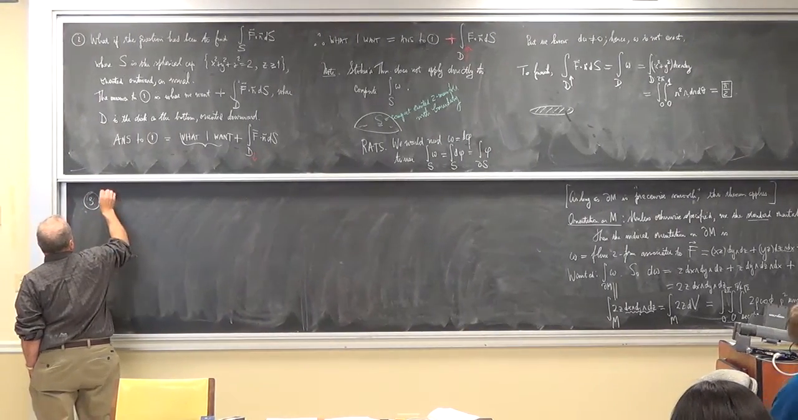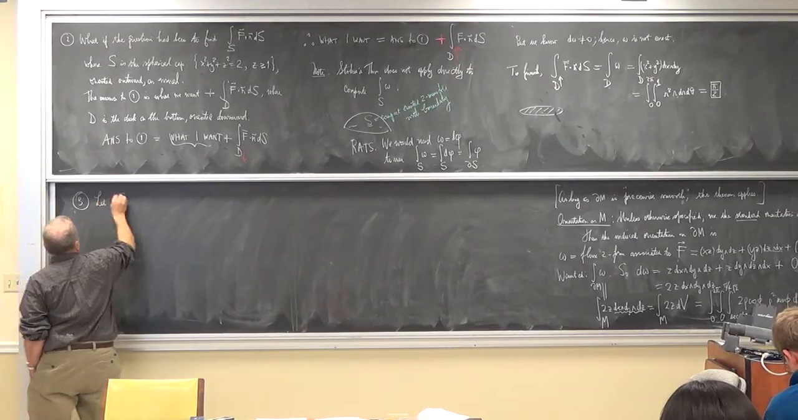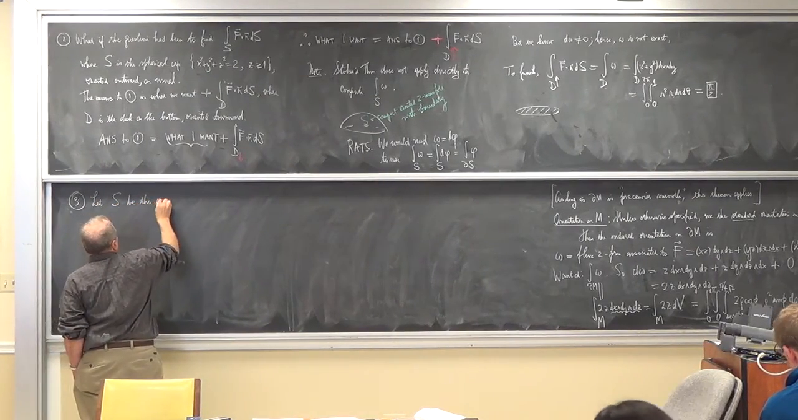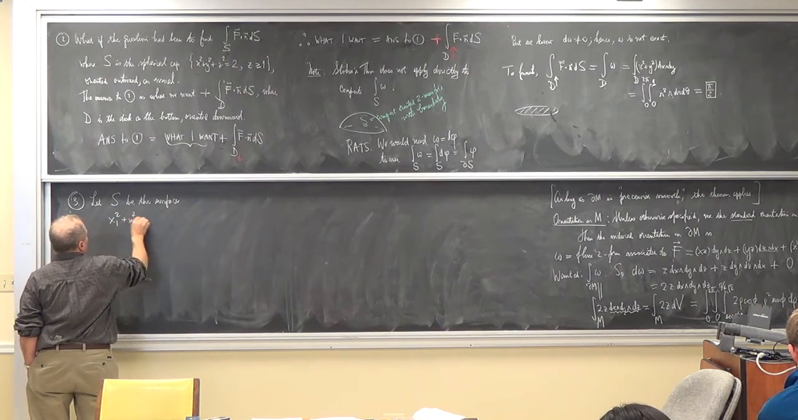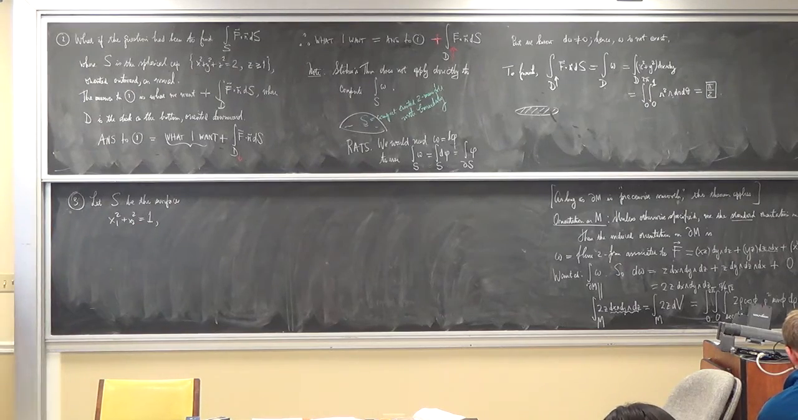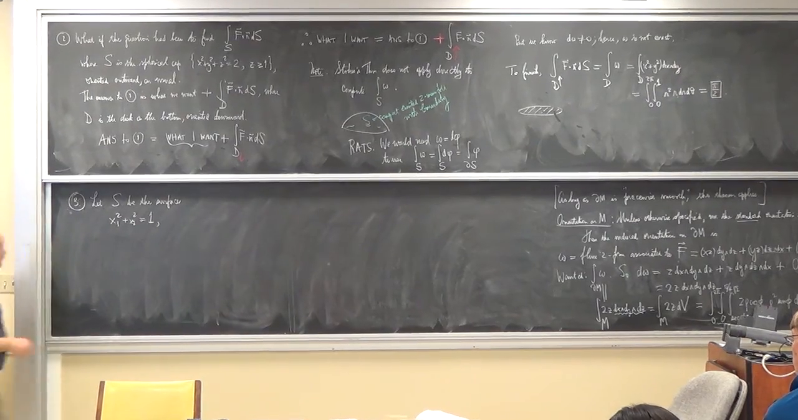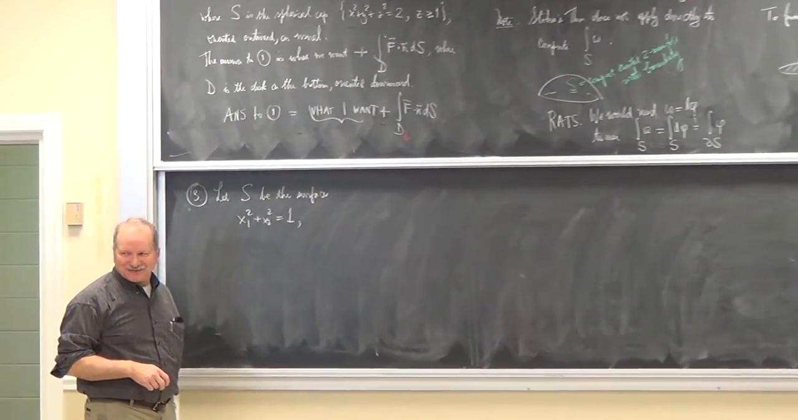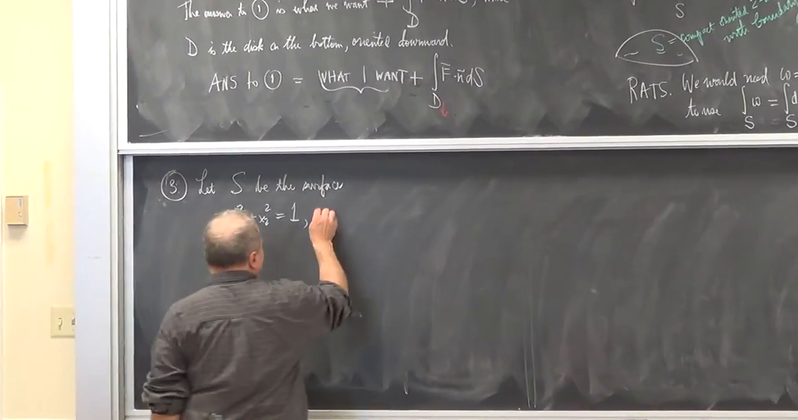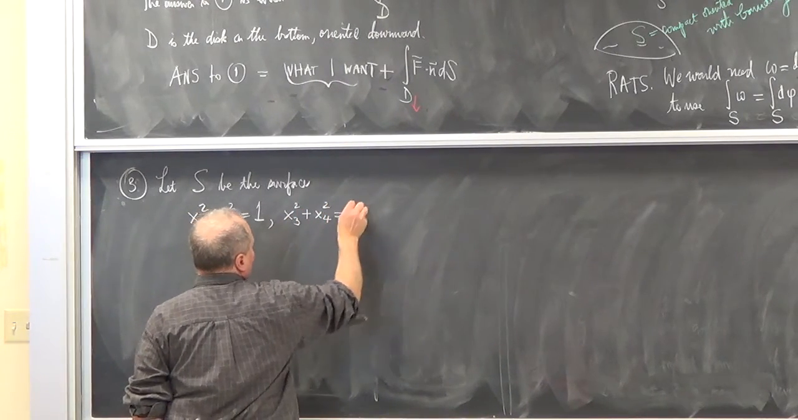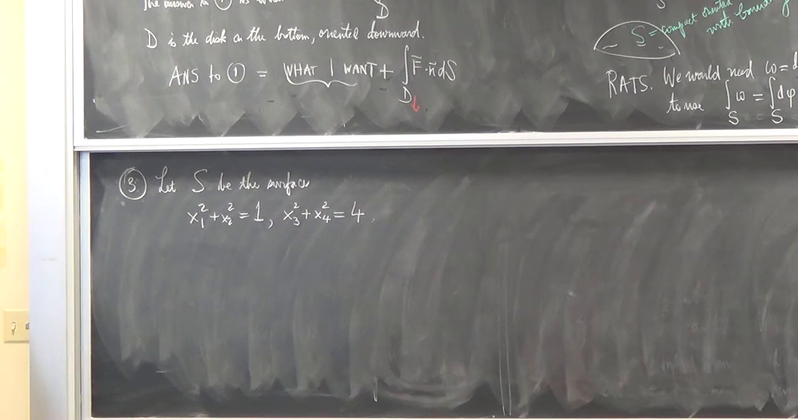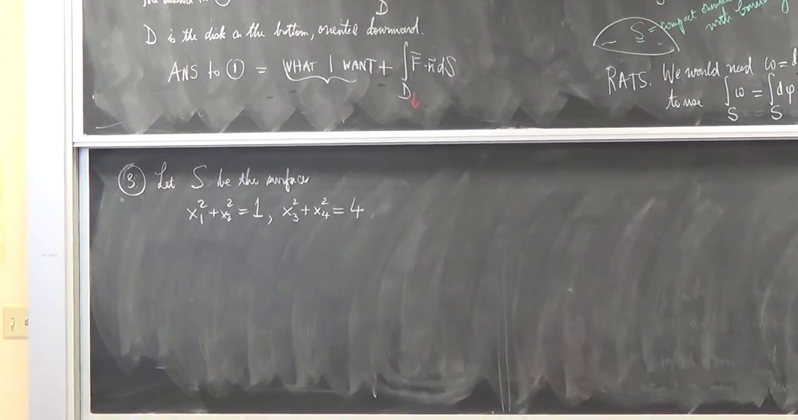Question 3. Let S be the surface given by these two equations: x1 squared plus x2 squared is 1, just to see if you were paying attention, and x3 squared plus x4 squared is 4. So this surface is living in R4. Well, if it's a surface, it's actually exactly in R4.